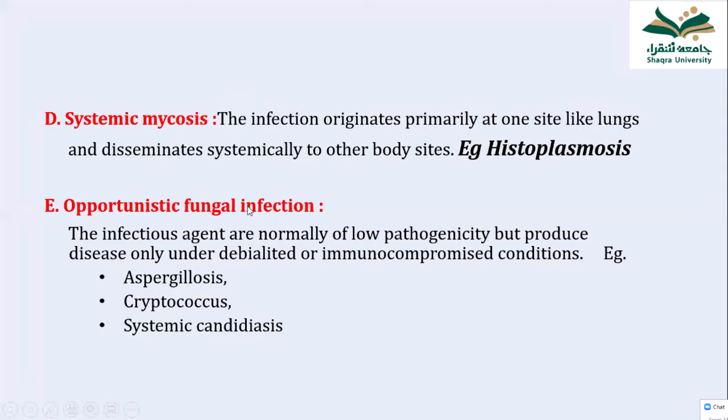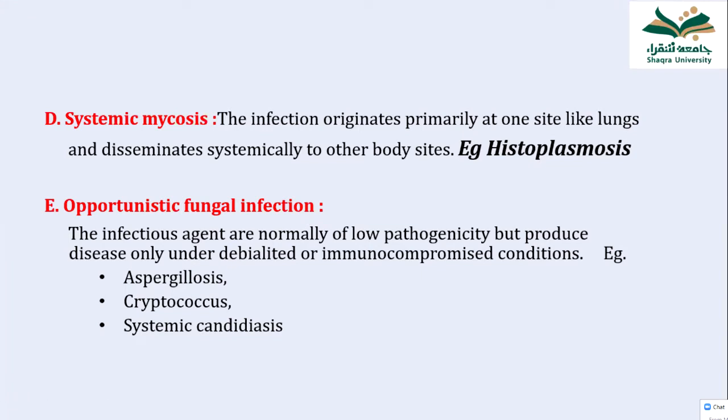And opportunistic fungi cause systemic infection only and only when the immunity is very, very low. In a normal person, opportunistic fungi cannot cause systemic infection or invade into the blood, but even in a normal person, opportunistic fungus can cause superficial infection, like candidiasis on the mucous membrane.